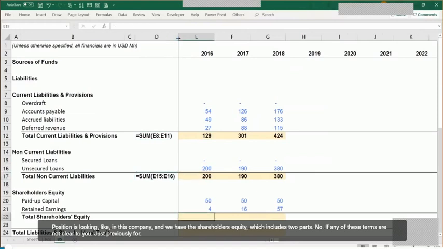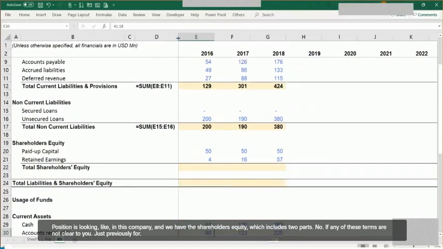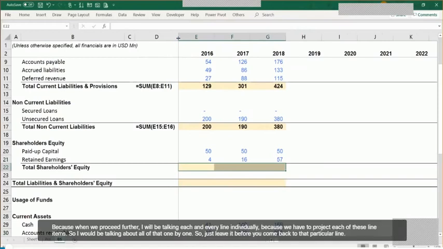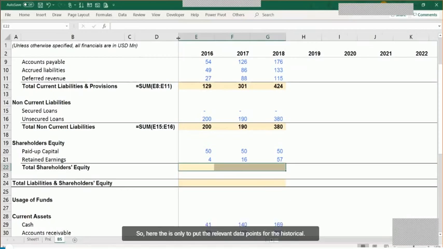Then we have the shareholders' equity, which includes two parts. Now, if any of these terms are not clear to you, just be with me for some more time, because when we proceed further, I will be talking about each and every line individually, because we have to project each of these line items. So I would be talking about all of that one by one. Just be with me for some time and we'll come back to that particular line. So here the essence is only to put the relevant data points for the historical period.